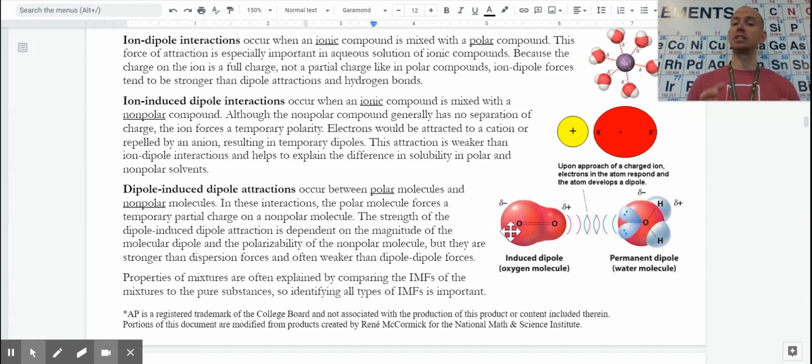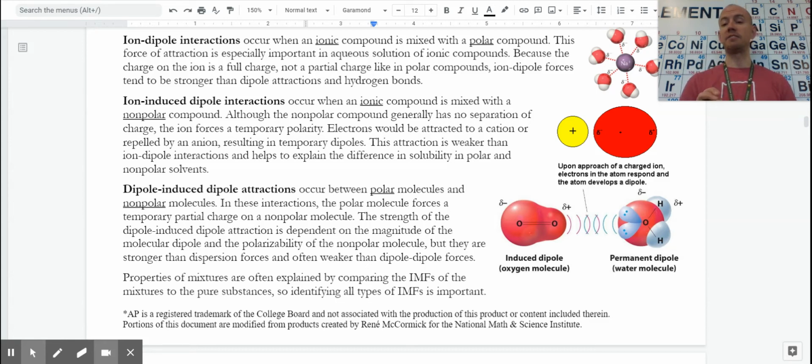That actually is a slightly stronger attraction because the charge here is bigger and it can induce a slightly larger dipole than the temporary one. But a water attracting another water is a dipole to dipole that is permanent. In this case, in fact, it's even a hydrogen bond. So the fact that things don't mix doesn't mean that there's no attraction. It's just about which attractions are the strongest and how that allows things to stay together.